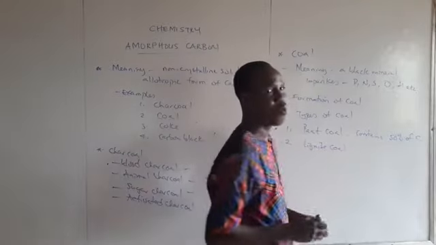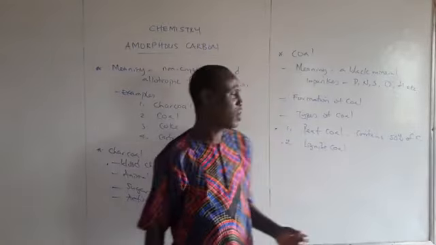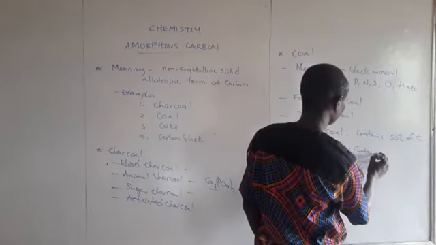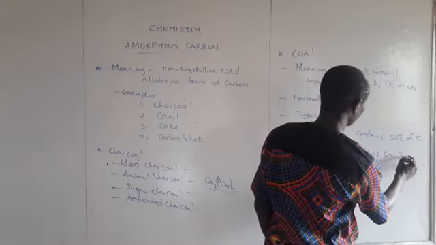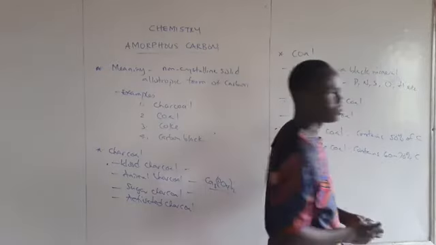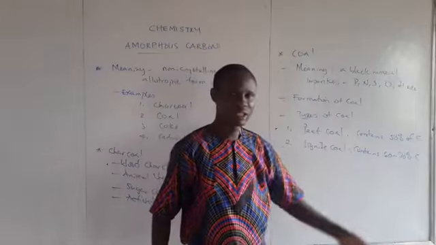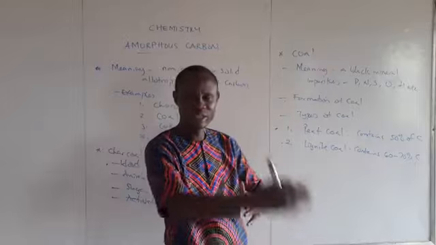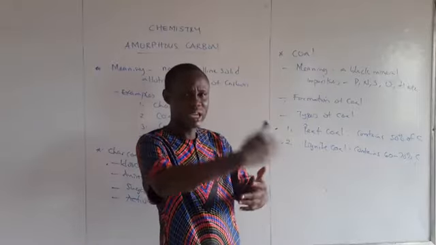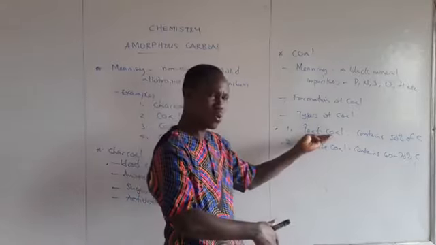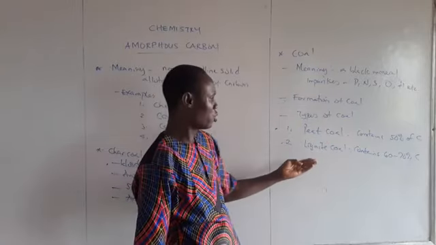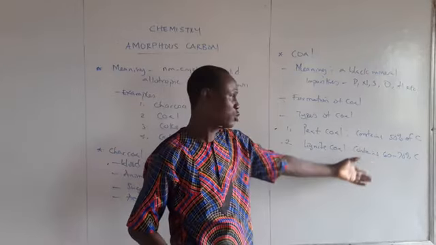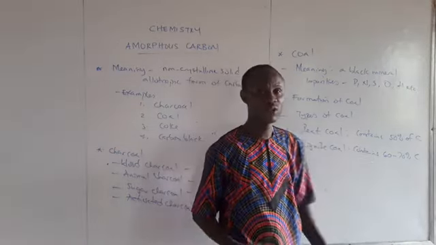Then number two, we have what is called the lignite coal, which is also known as the dirtiest coal, or brown coal. It contains 60 to 70% carbon. It is the further stage in the decomposition. While the trees were buried, they were being decomposed. So the first thing that you get in the process of decomposition is the peat coal. Further decomposition will result in lignite coal or brown coal, which is the dirtiest coal, containing 60% of carbon.